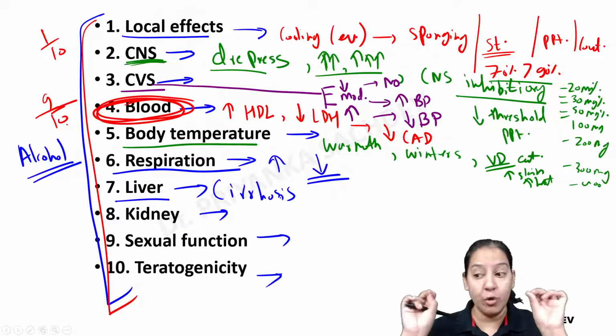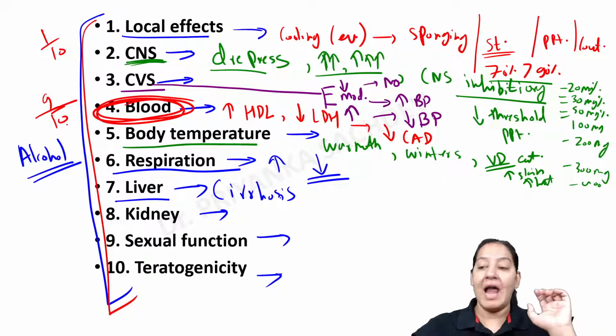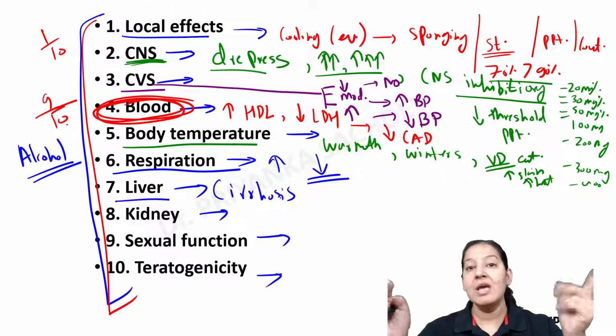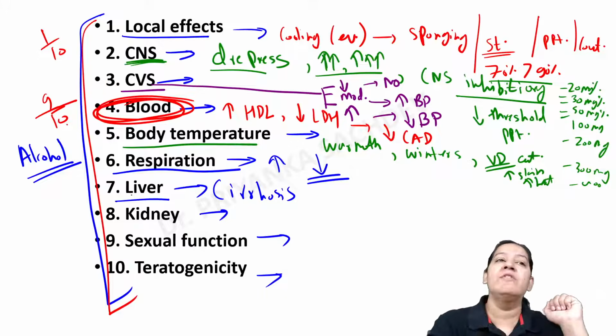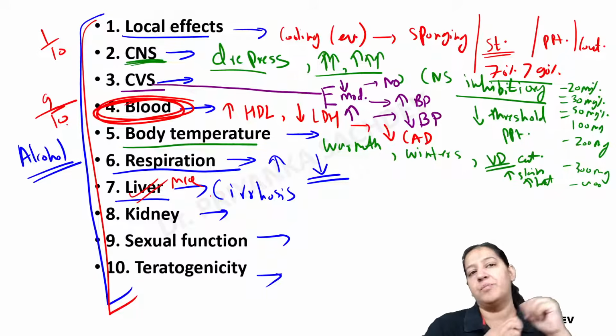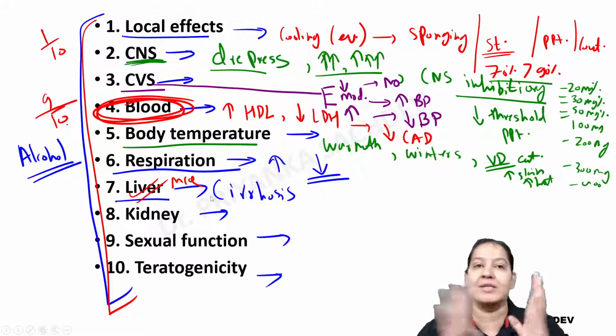How does it cause it? I have told you the exact mechanism also. Alcohol is not directly causing cirrhosis. Alcohol gets converted into acetaldehyde. Acetaldehyde is toxic for the liver, which is causing cirrhosis. It is an important MCQ. Please learn: it is the acetaldehyde which is causing cirrhosis, right?